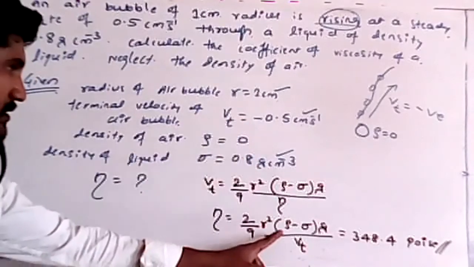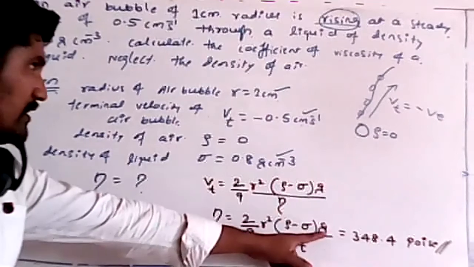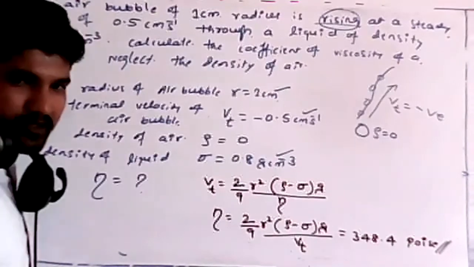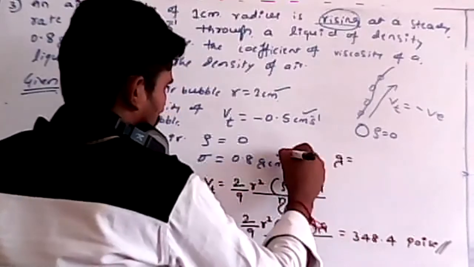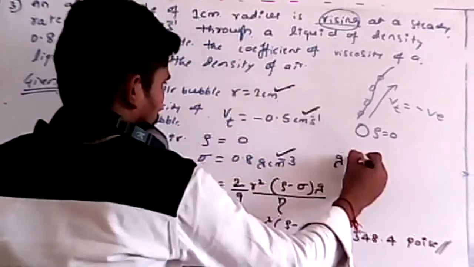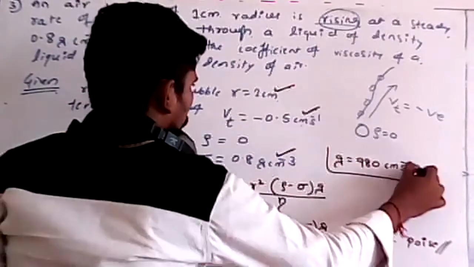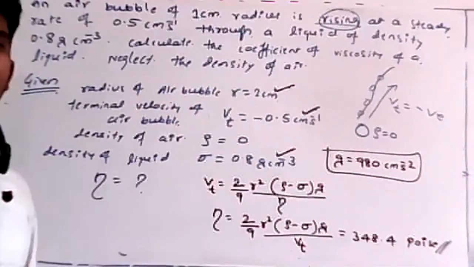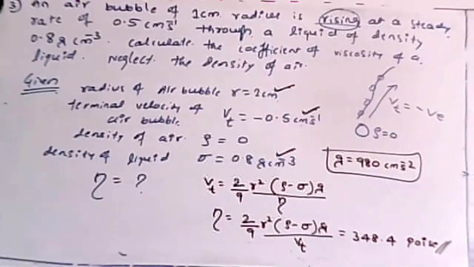Rho is nothing but 0, minus sigma is nothing but 0.8. Then this g value, you already know. Centimeter means this is centimeter, this is also centimeter, so g value in terms of centimeter, I already told you many times, you have to write as 980. If meter comes, then you have to substitute 9.8, remember always. Is it okay, students?